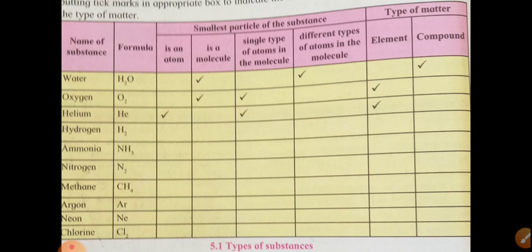H2, Cl2, O2, N2, these are all molecules. Two similar atoms are there, they form molecules. So this is the table. You will have to write this table in your notebook.